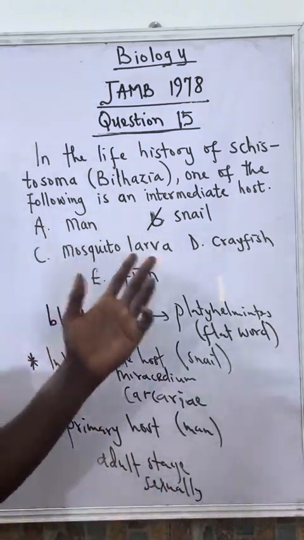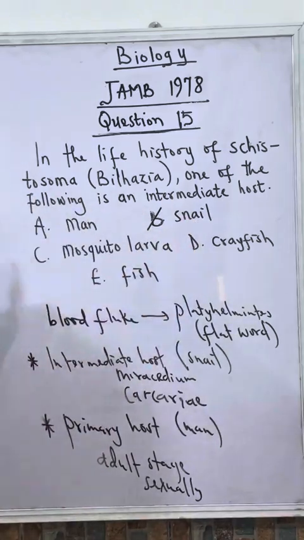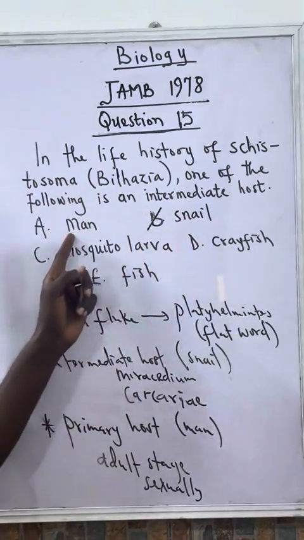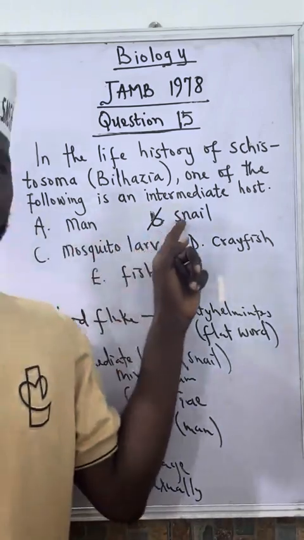So to multiply. So that is why the correct answer to this is snail. Assuming the question asks for the definitive host or the primary host, we'll go for man. But the correct answer to this is B.